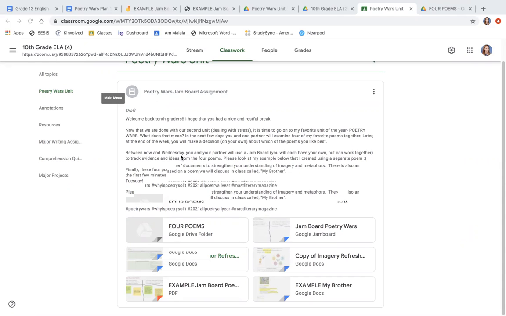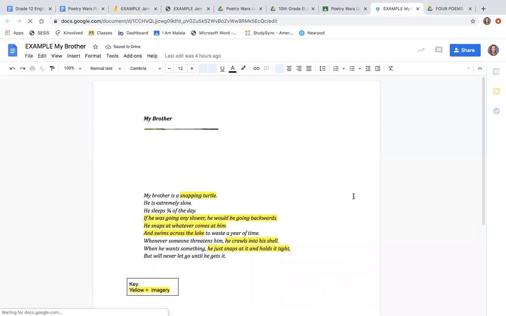What you're going to be doing on your Jamboards is finding examples in the poems of both imagery and metaphors or extended metaphors, and then explaining how those examples of imagery or metaphor connect to a central idea about relationships. So for example, here's a poem called My Brother.